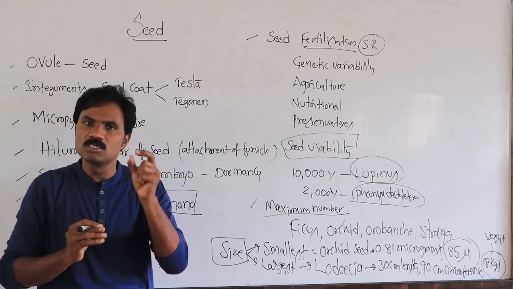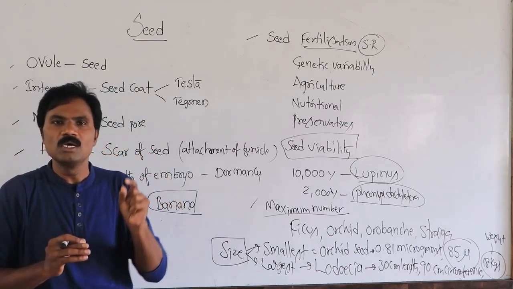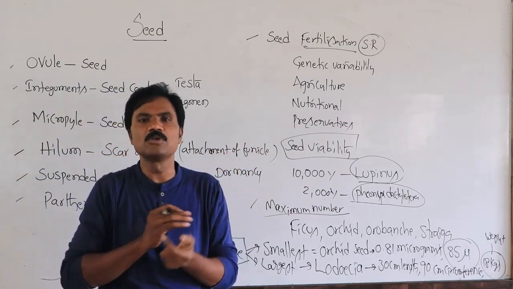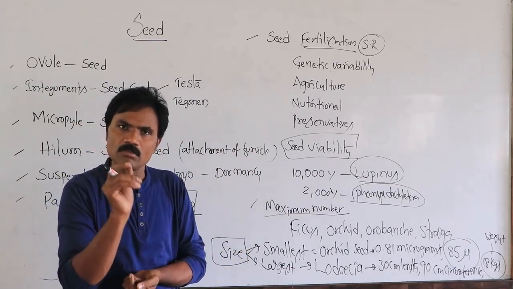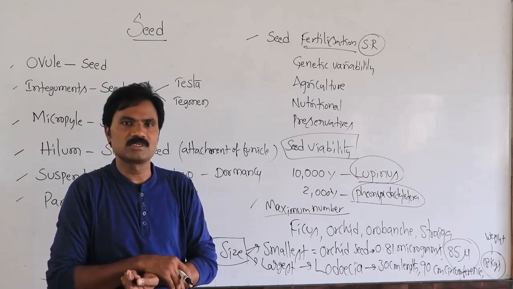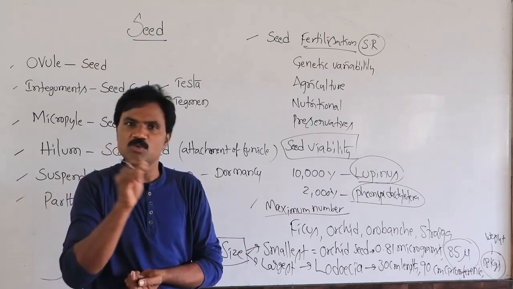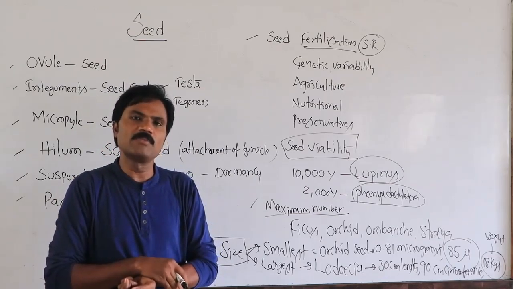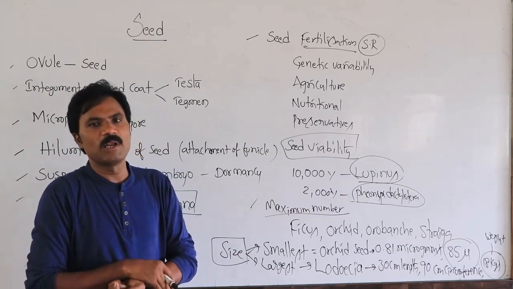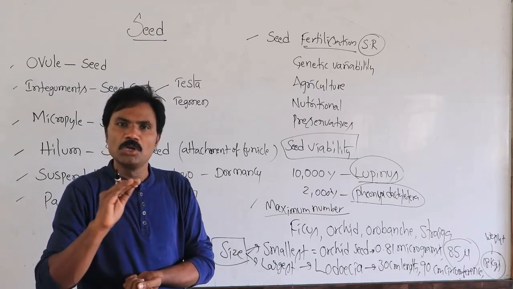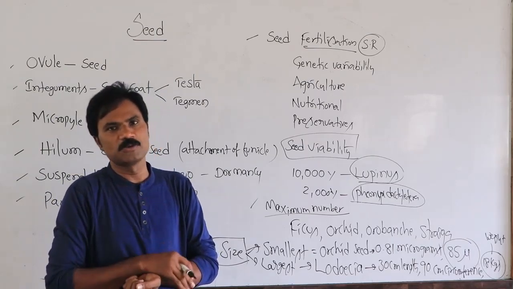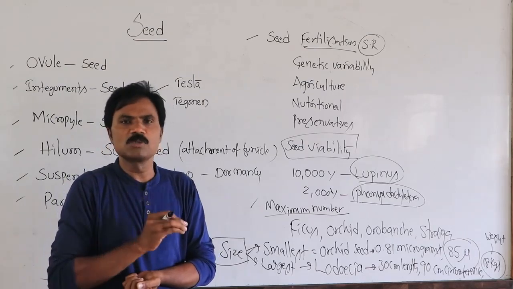Already we said the zygote we call as oospore undergoes formation into the embryo, and similarly the secondary nucleus combines with the male gamete and forms the primary endospermic nucleus. It undergoes further formation of the nutritious endosperm. So that is most important.